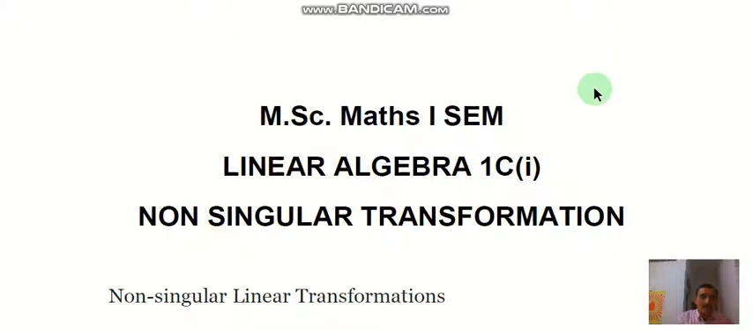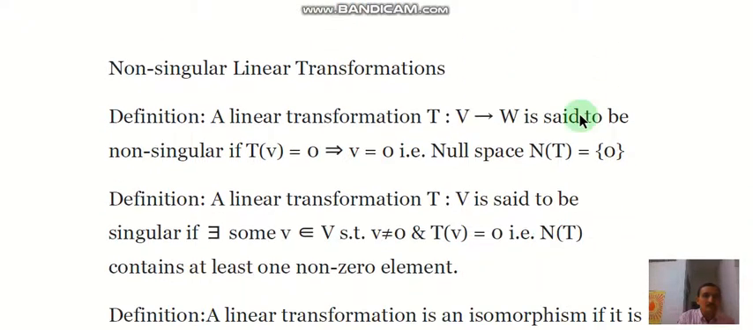So first we define the non-singular linear transformation like this: a linear transformation T from vector space V to vector space W is said to be non-singular if Tv equal to 0 implies v is the 0 vector. That is, the null space or kernel of the linear transformation is equal to 0. So if for any linear transformation its kernel contains only the 0 element, then